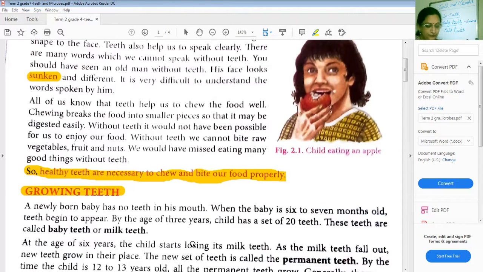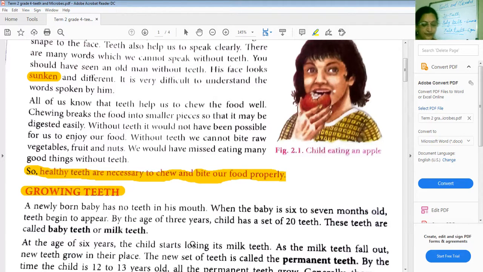At the age of 6 years, the child starts losing its milk teeth. So why are we calling them the milk teeth? Because at the age of 6 months, he is getting the teeth, and by 6 years, slowly the milk teeth will start getting replaced. That means the small milk teeth will get rid of, and then the secondary teeth, or the permanent teeth, will be coming in the jaw.